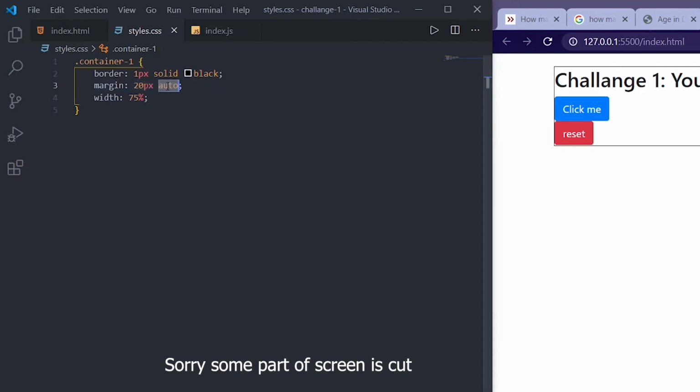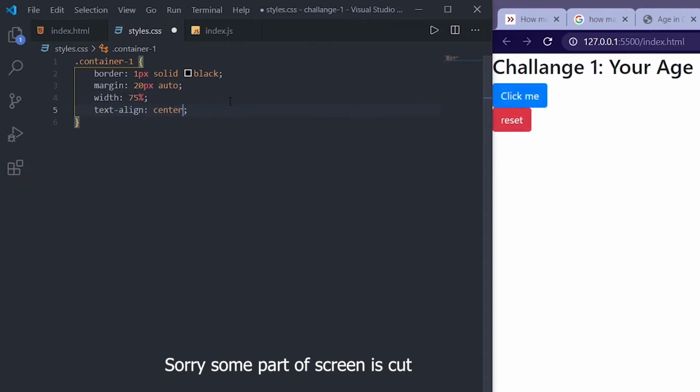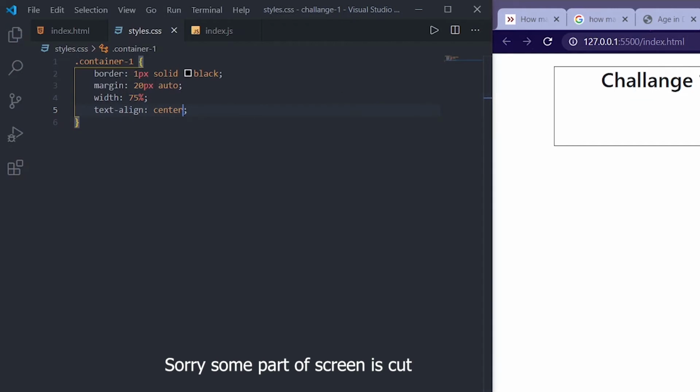And what this auto did is, according to the document size, this centered the whole div. So because of this auto, this total div came into the middle, and we gave this width as 75%, and we want this to be centered, right? So for that, text-align center, and save. Now all these are centered.